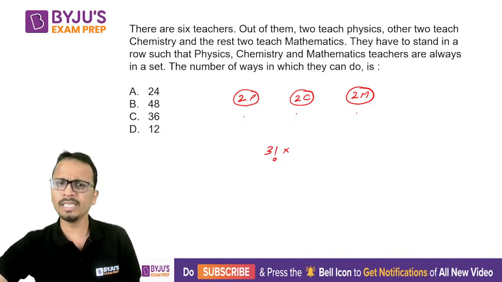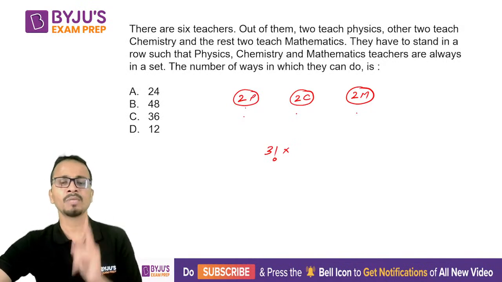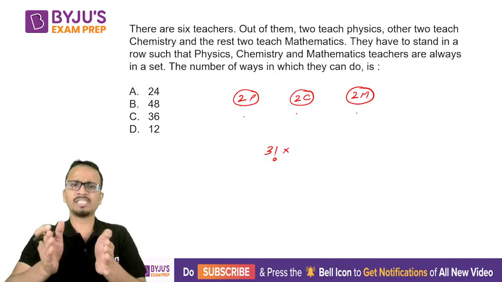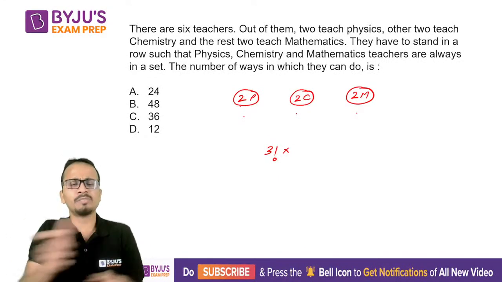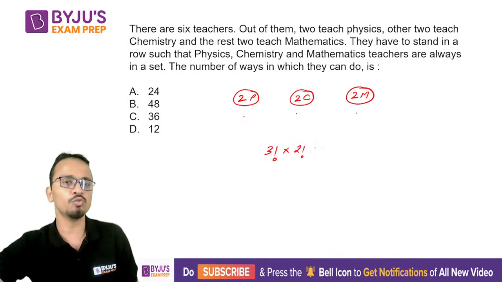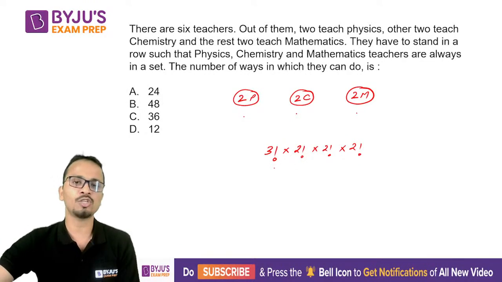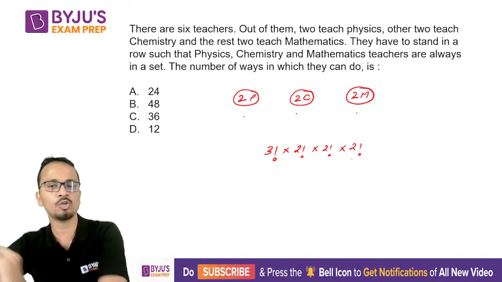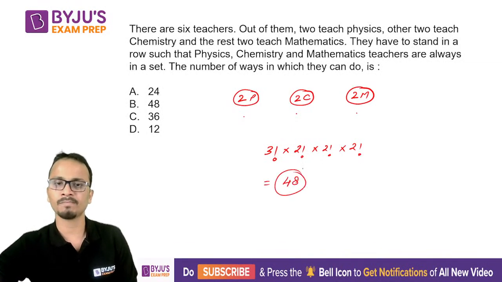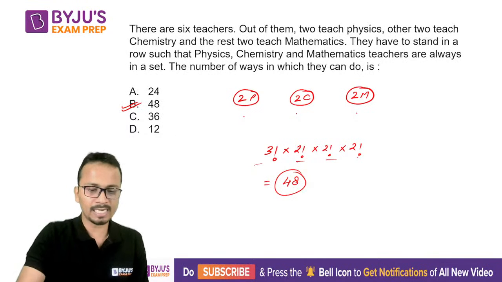Now these 2 physics teachers who will be standing together, they can rearrange themselves in 2 factorial ways, because physics teachers साथ में होने चाहिए but वो दोनों आपस में interchange तो कर सकते हैं positions. So 2 physics teachers can rearrange themselves in 2 factorial ways. Similarly for chemistry teachers and similarly for maths teachers. So the final answer will be 3 factorial multiplied by 2 factorial, 2 factorial, 2 factorial. So this answer will be equal to 48. 8 into 6, yes, the answer is 48 and the correct answer is option B.